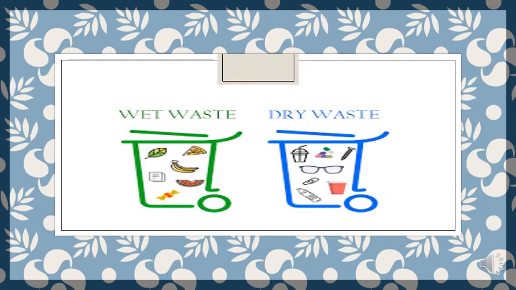We should sort the waste in two groups. One group should be of vegetables, fruit peels, eggshells and leftover food. This kind of waste can be put into the green bin. The other group should be of plastic, metal, glass and paper, which can be put into the blue bin. This way we can recycle the waste material. So a safe disposal creates a clean and healthy environment.